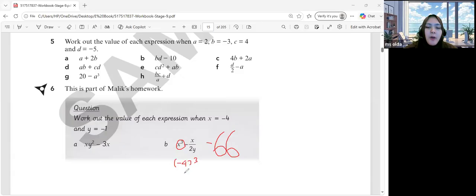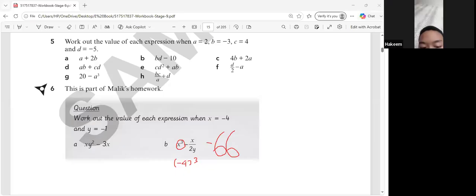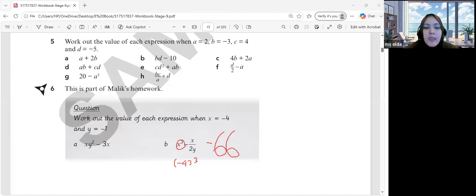So negative 4 to the power of 3 is going to be negative or positive, Hakim? Negative. Yeah, as you can see, it's a negative number with an odd power. As we know, the repetitive multiplication will be negative 4 times negative 4 times negative 4.